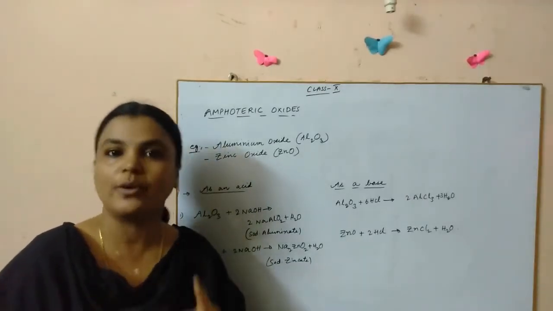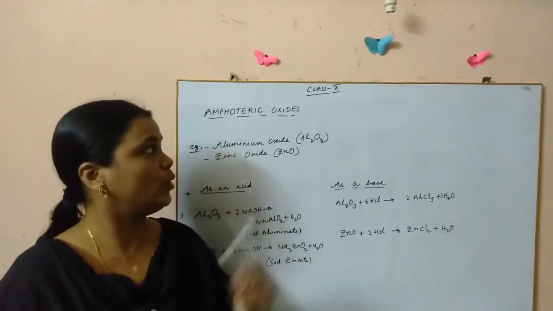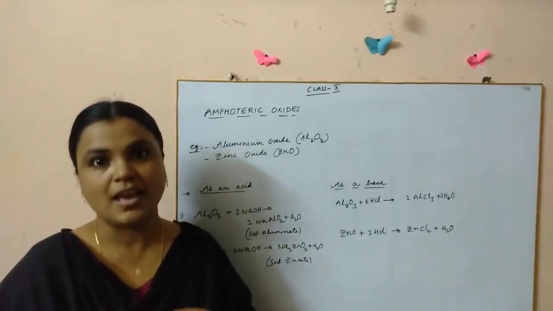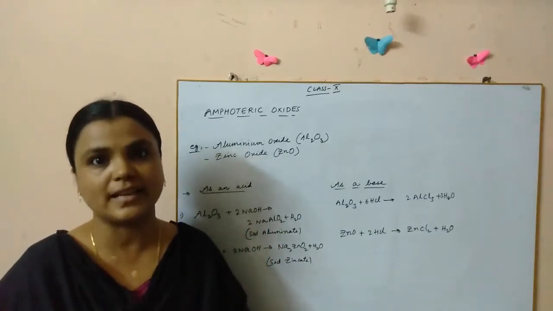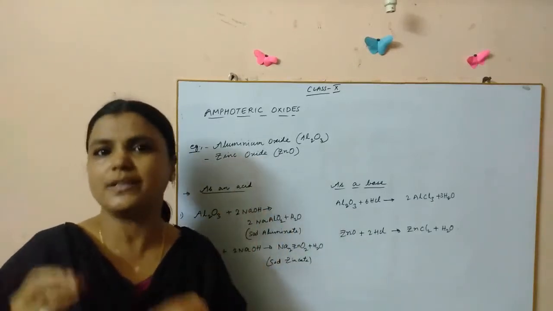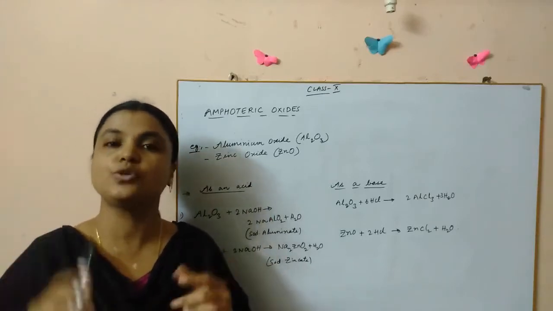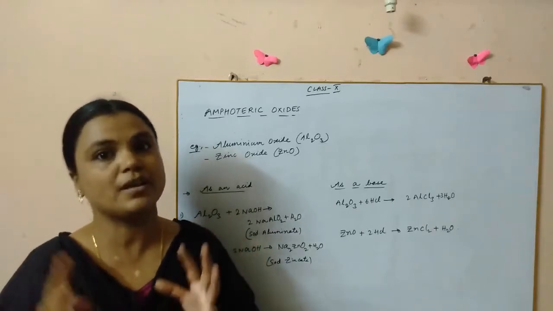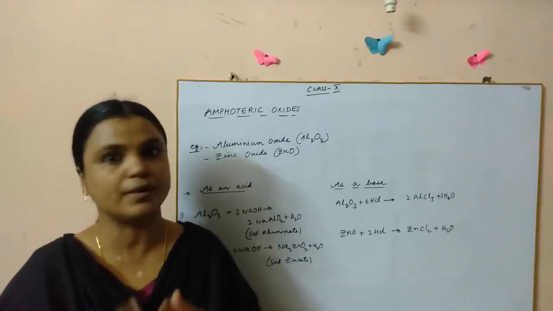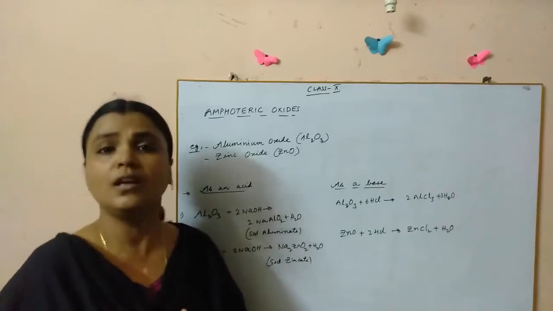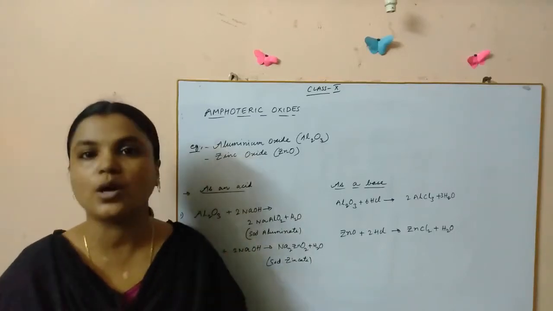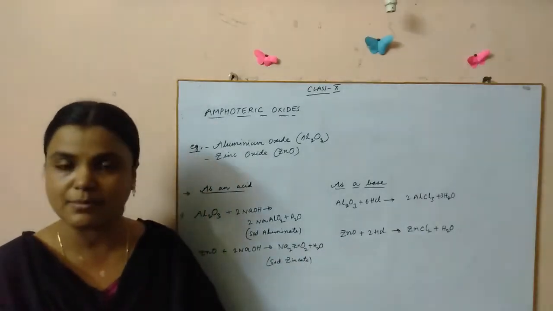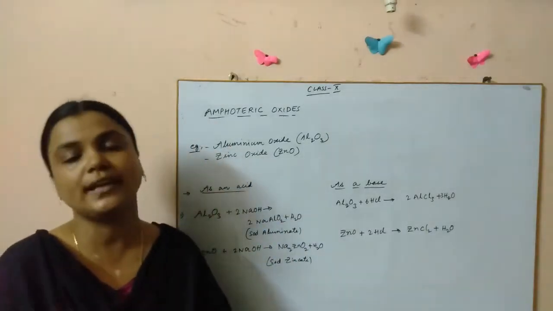Children, hope you're following all the videos that I'm sending and hope you came to some nice understanding of the chapter metals and non-metals. As you know, we have already learned this in our 8th class and now we are going a little bit deeper into the topic. Please do revise and practice all the chemical reactions and the physical and chemical properties of both metals and non-metals perfectly, children. Okay? Today I am going to teach you one very important concept which is very frequently asked in the examination. That is nothing but amphoteric oxides.